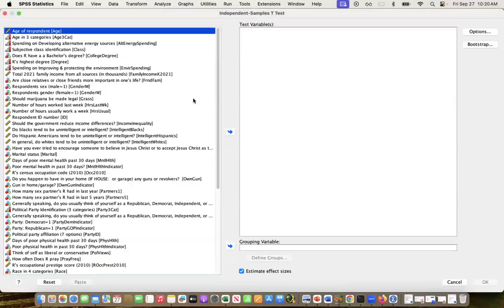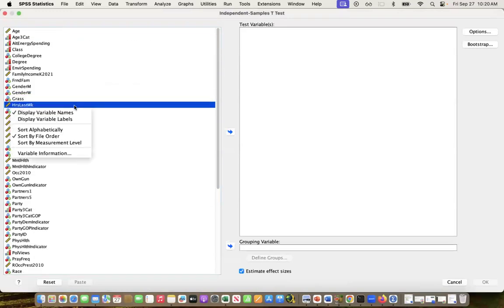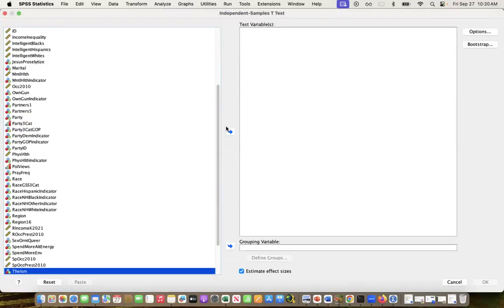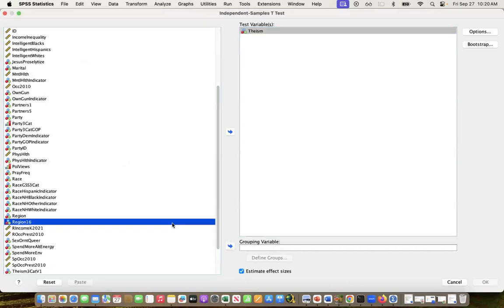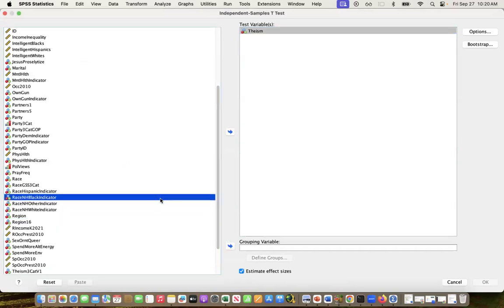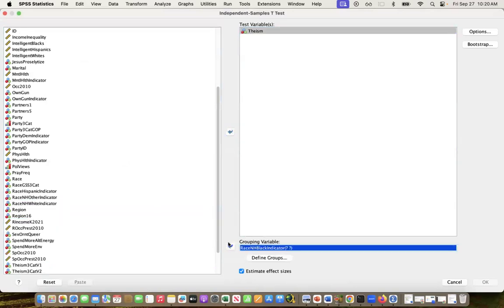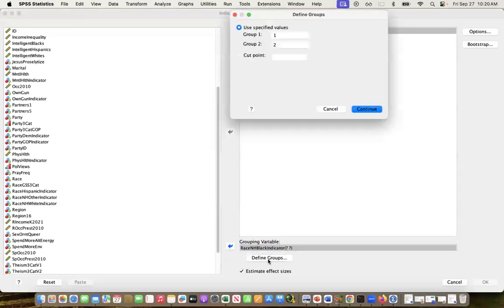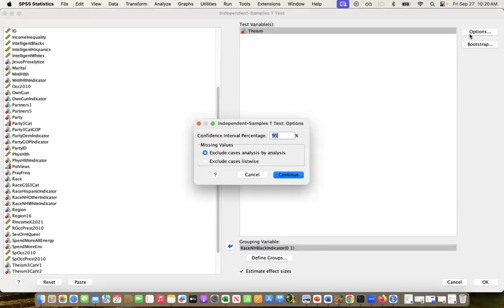And then my test variable, that's where theism would go. And then my grouping variable, that's where the race non-Hispanic black indicator would go. And then I have to click Define Groups and say, okay, the codes I want are 0 and 1. Those are the two groups I want. That's all fine.